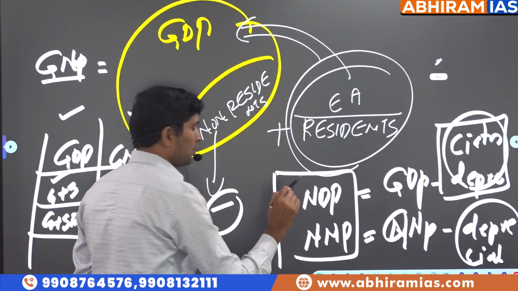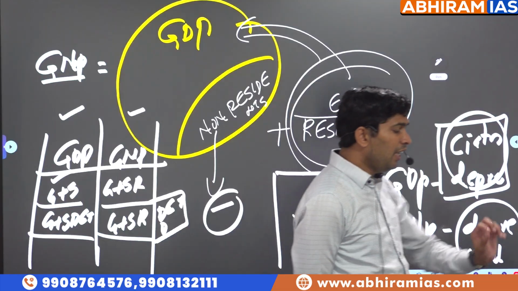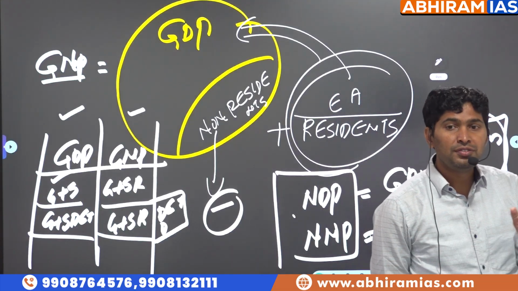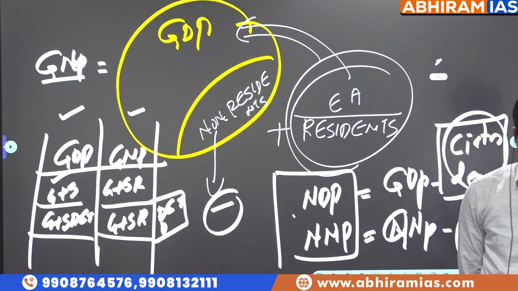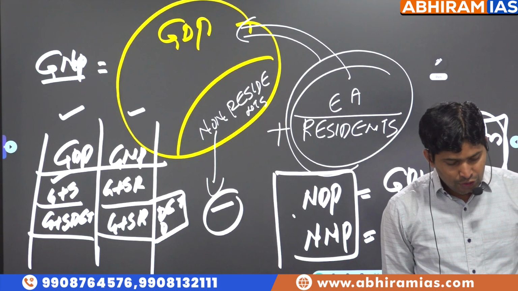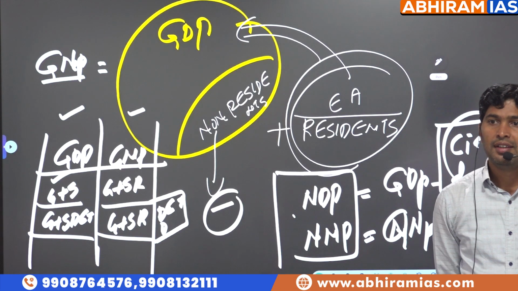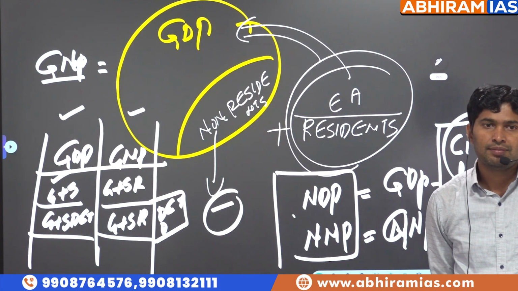One of the previous year questions: Why are NDP and NNP not used for economic growth comparison? Answer: Depreciation varies from country to country based on accounting standards.